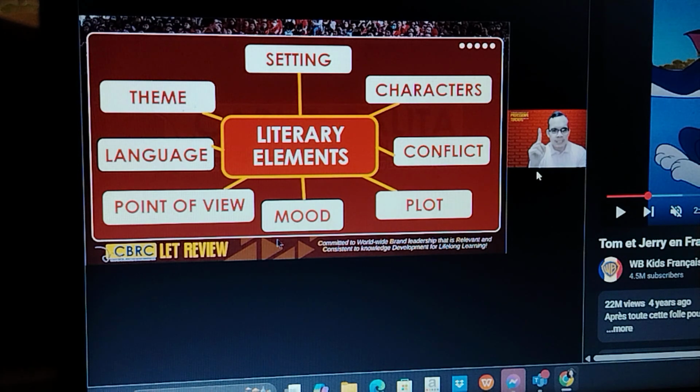Number 1 is man versus self. That is, he is his own enemy. Or the hero, his enemy is himself. Maybe he has some psychological or mental health problems that he is dealing with. Next is man versus man. So his opponent is another character in the story.